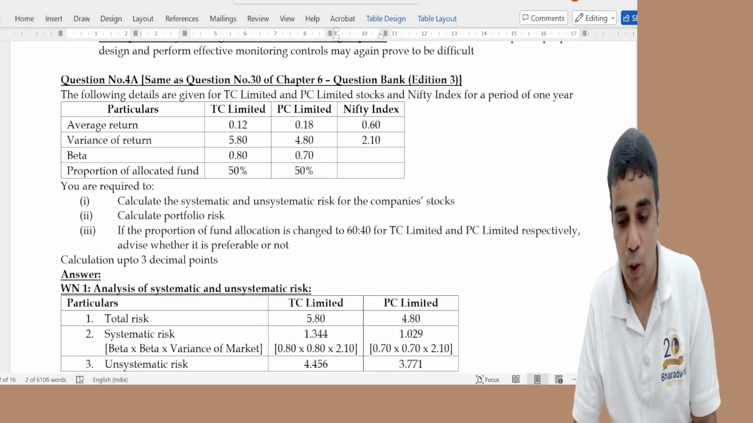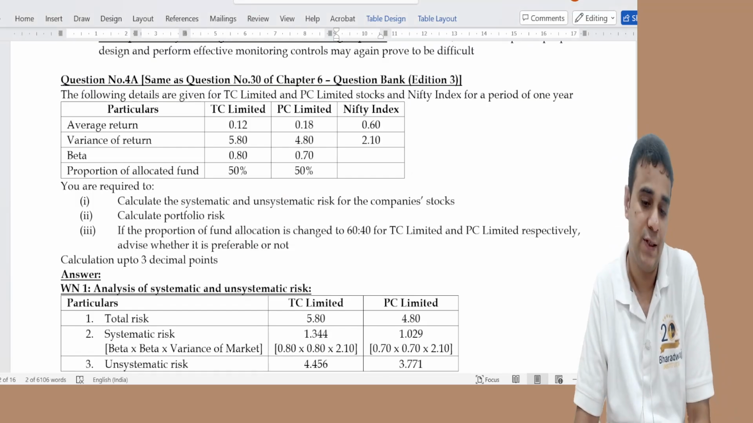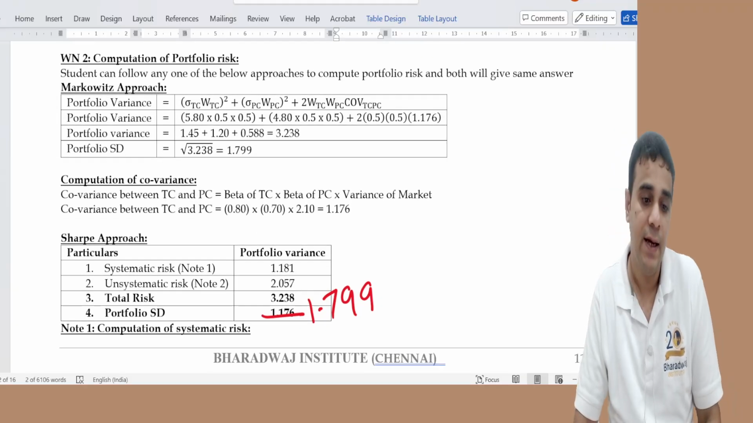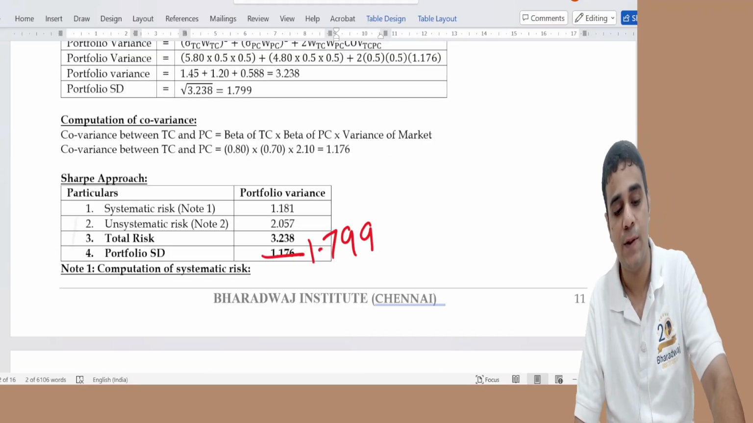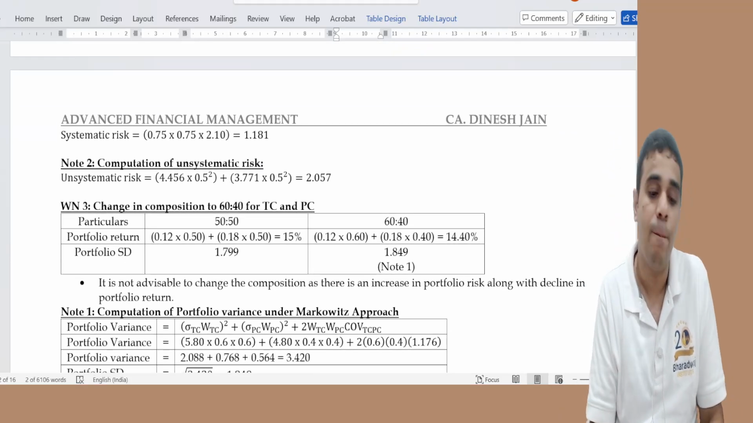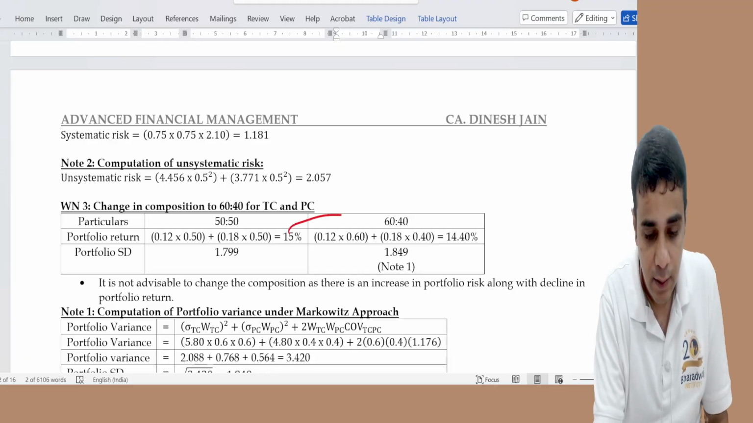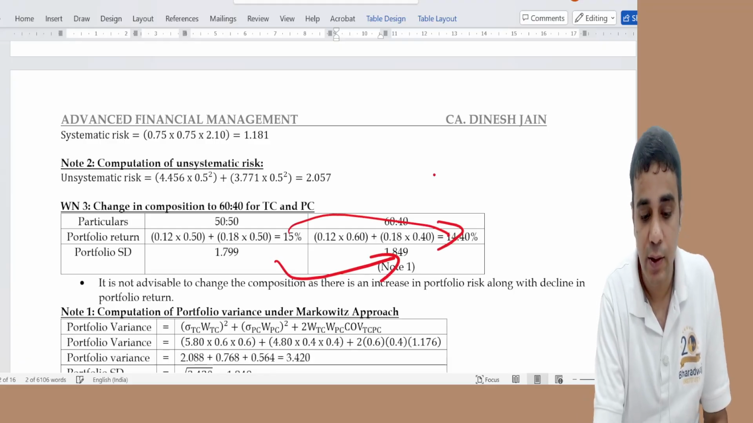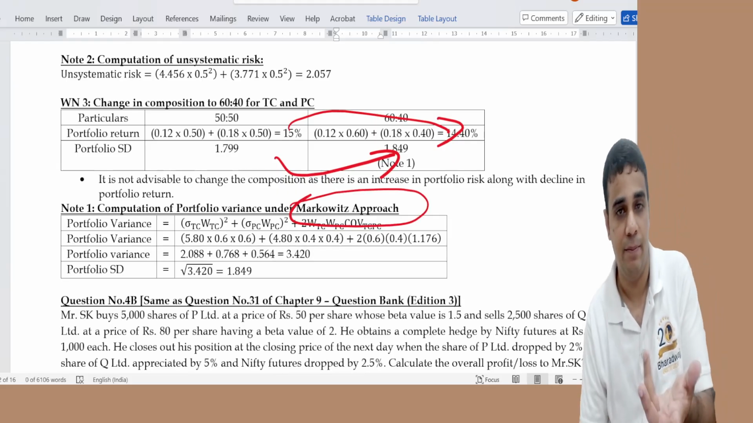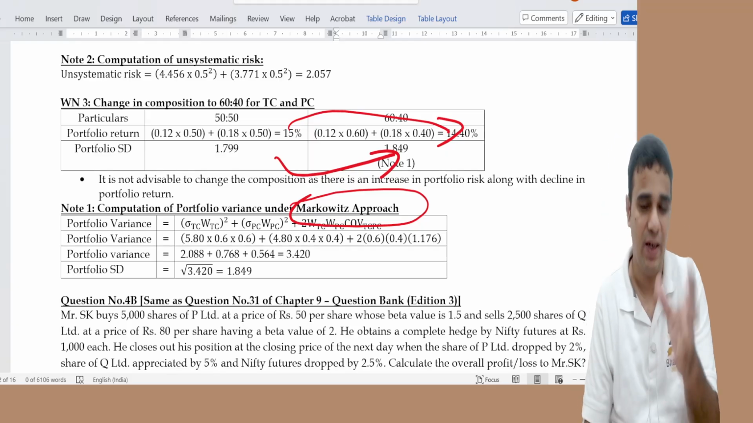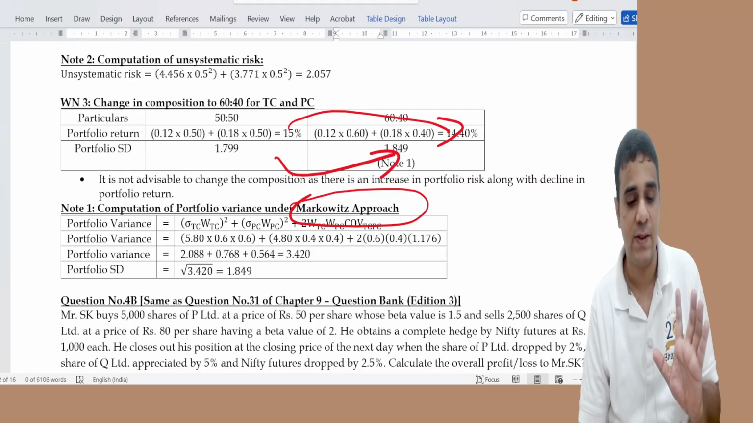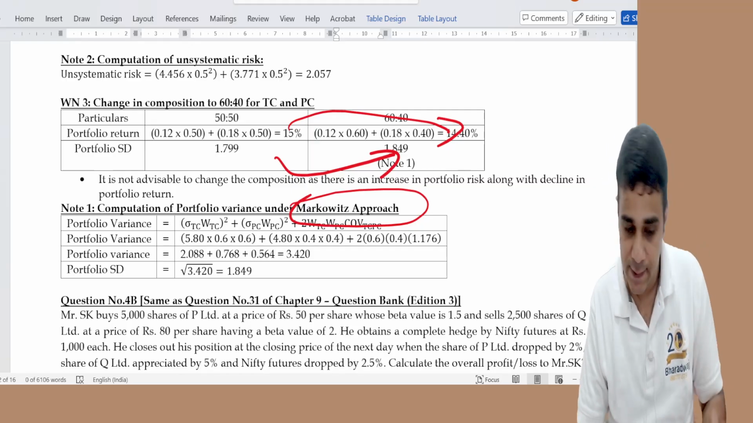Should I use the Markowitz approach or the Sharpe approach? It doesn't really matter. In Markowitz, we use covariance. In the Sharpe approach, we use systematic risk plus unsystematic risk. If you change the composition, return goes down and risk goes up. I have calculated risk using Markowitz. You can do any of them. I didn't want to do both again, so I did Markowitz. In the exam, any one is sufficient. Markowitz or Sharpe approach, both will give the same answer.